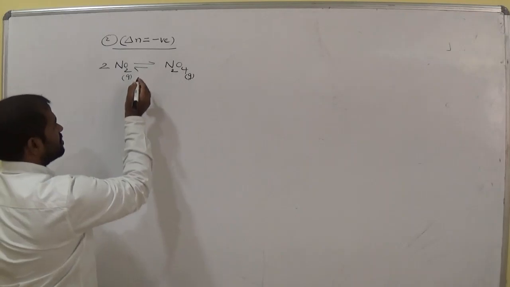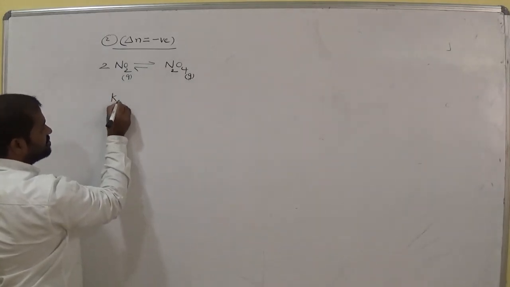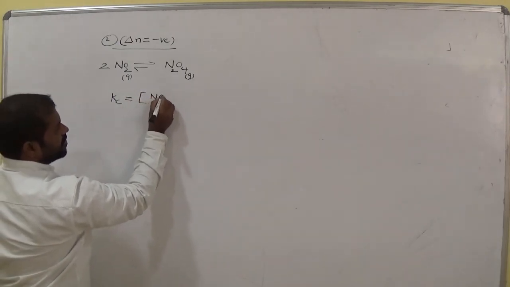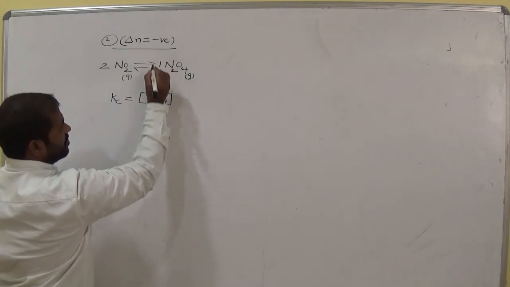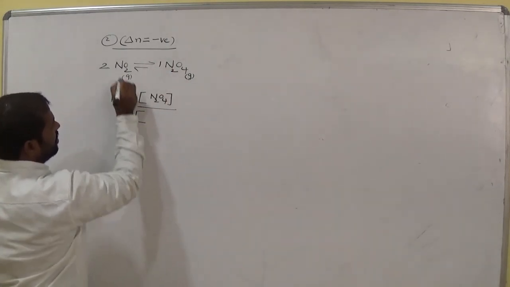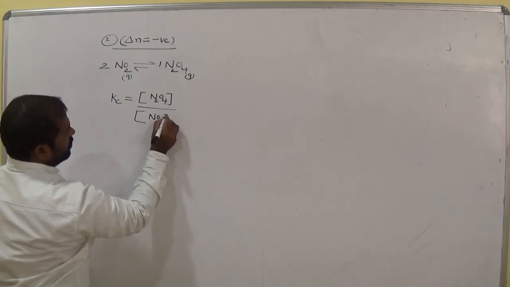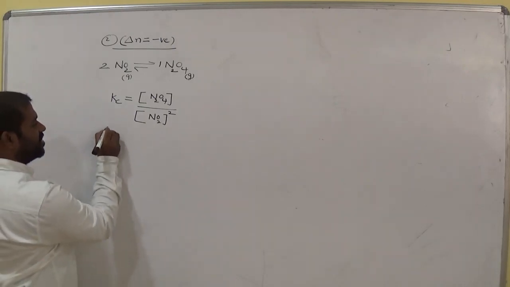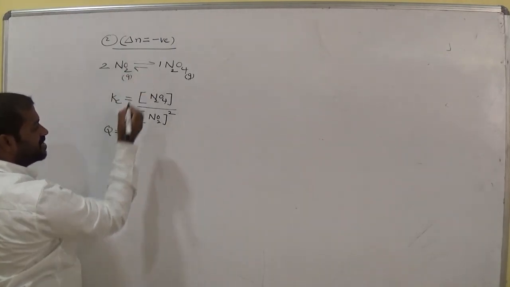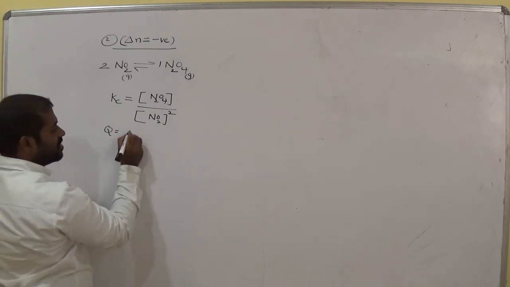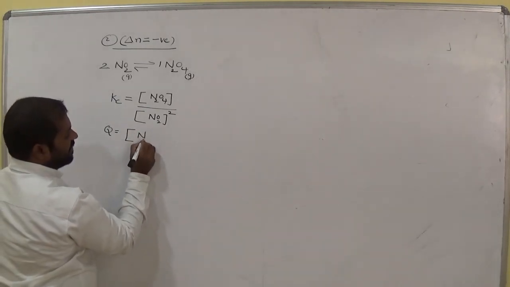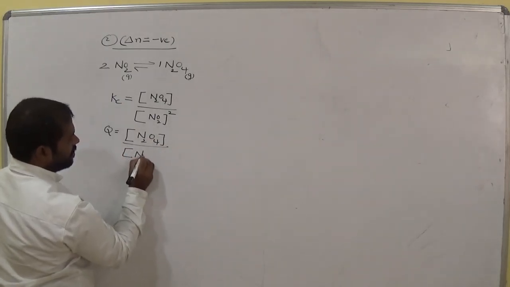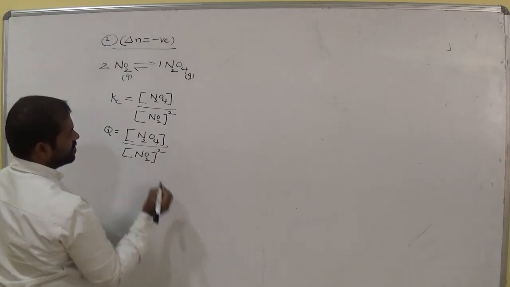Is it clear? Now write the expression for it. Kc equals how much? Molar concentration of N2O4. What is the coefficient? 1. Molar concentration of NO2. What is the coefficient here? 2. Am I right? Kc. This is the expression. For Q, the reaction quotient, we also have the same expression, with NO2 to the power 2. Am I right? Clear?